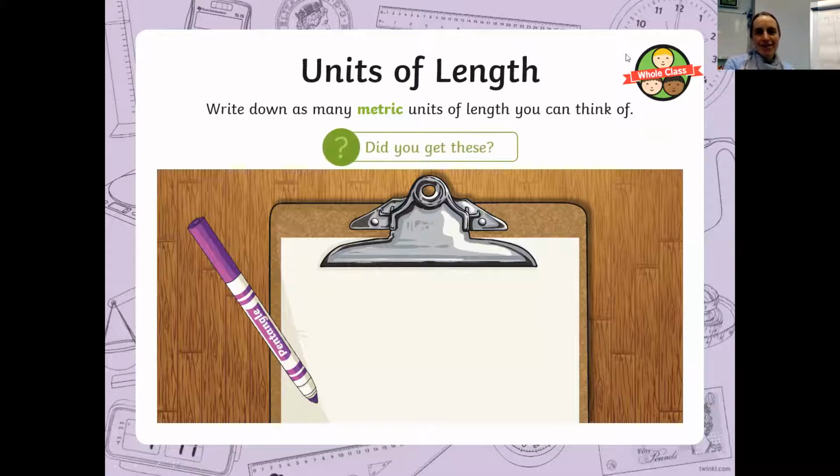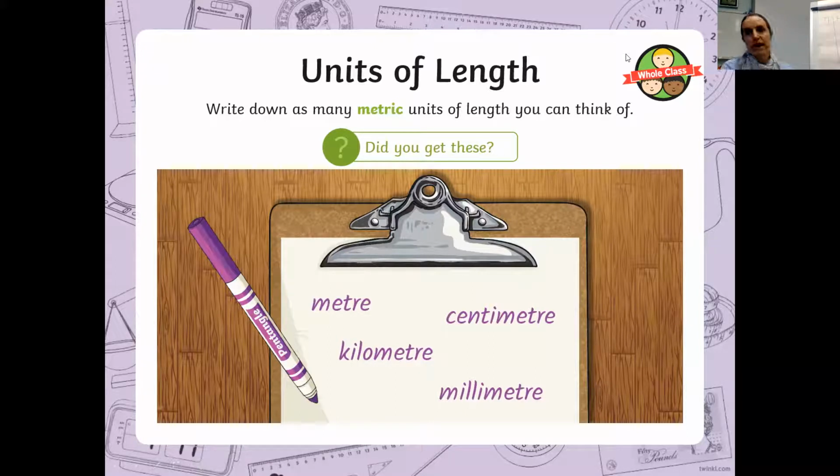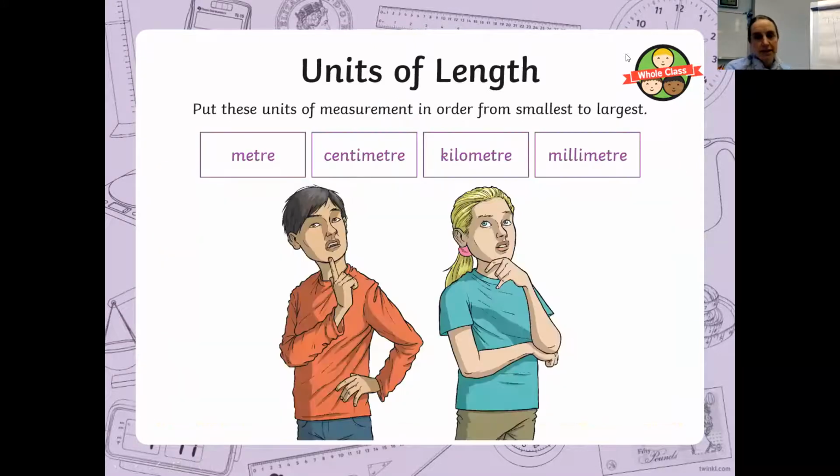Right, I wonder if we managed to get meters, centimetres, kilometres and millimetres. Hopefully you did after the work that we did on Monday, and you should now be experts at measuring, particularly in meters, centimetres and millimetres. So there are our amounts. Just really quickly, just to get your brains working, can you order those from smallest to largest? Pause the video, order them.